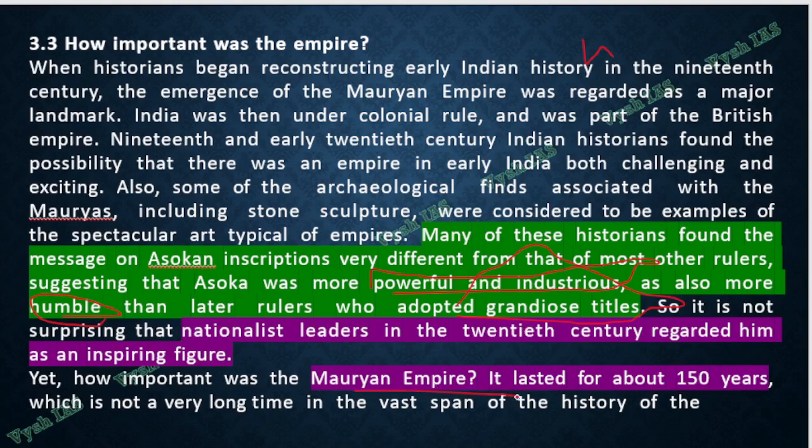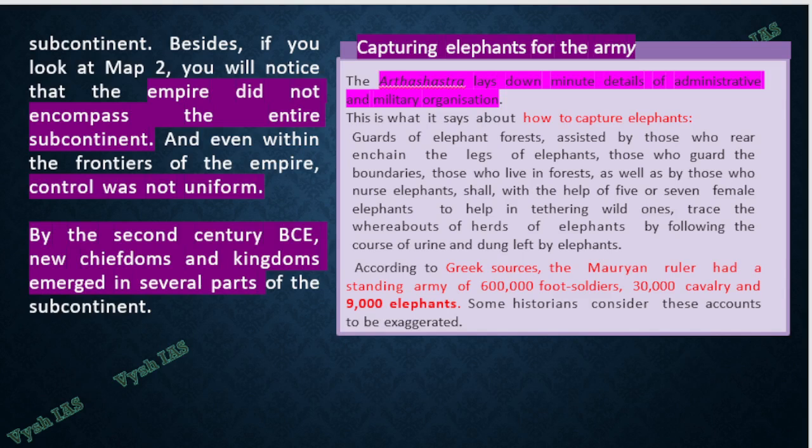Mauryan Empire lasted for how many years? Around 150 years. Okay, 300 BC to close to 150 BC, the Mauryan Empire stayed. And Ashoka, even in our modern independence timeline, the nationalist leaders in the 20th century considered Ashoka a very inspiring figure. That is why even Ashoka's emblem we have taken as our national emblem. So these kind of basics you should be knowing.